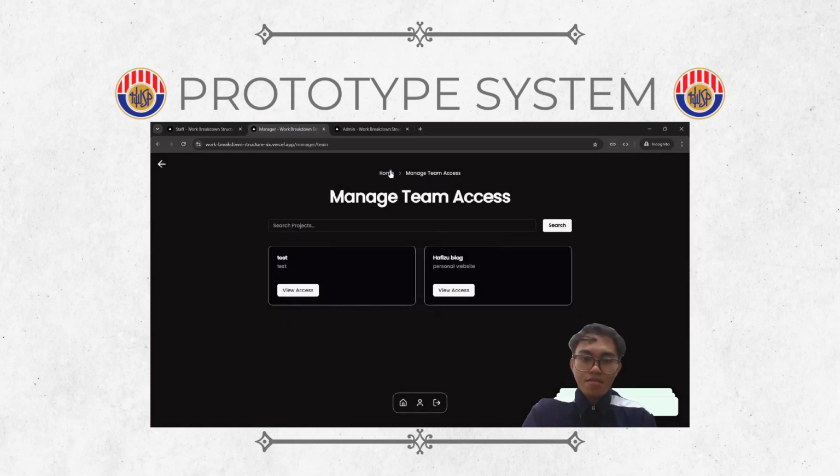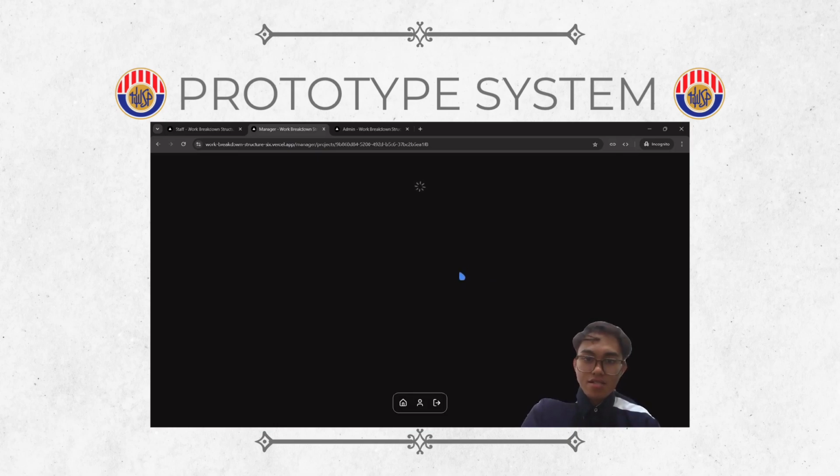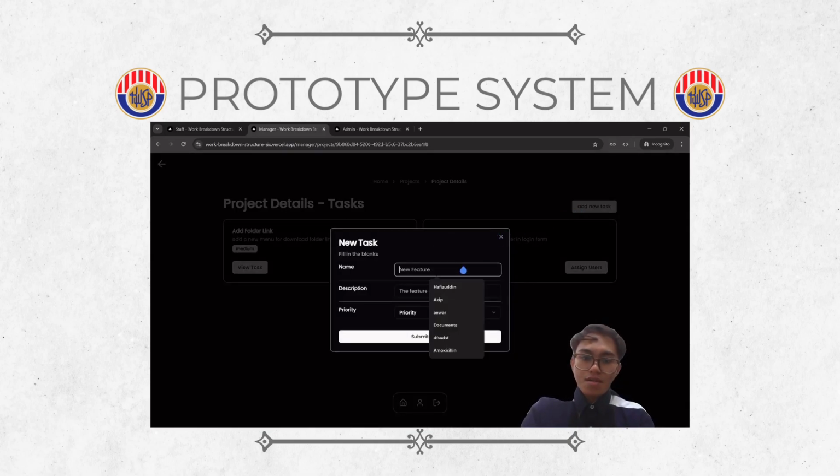Other than that, the manager can also add a new project and add a new task for each project. For example, just for testing the feature, we put in the description and so on, and the priority is medium.